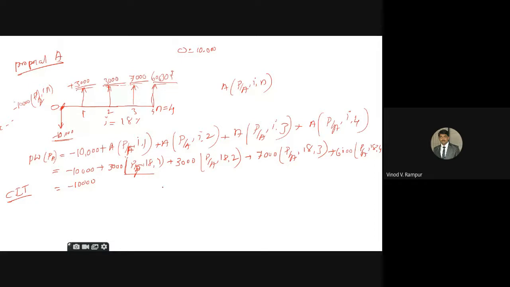Then we have to use P by F, and sorry, not P by A, A into bracket P by F, I N, P by F, I N, P by F. Okay, just go through that. It is a future component. Okay, after 1 year, after 2 years, after 3 years.